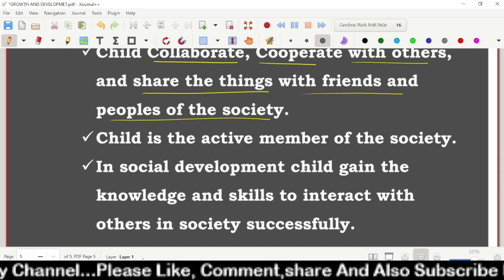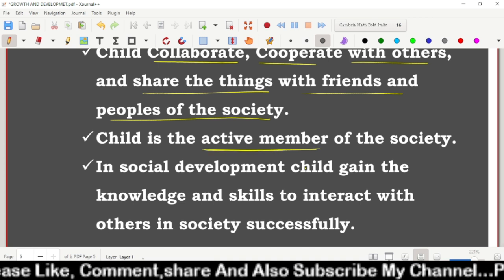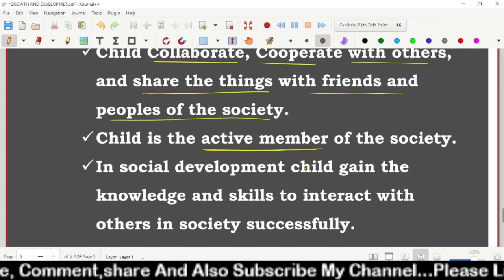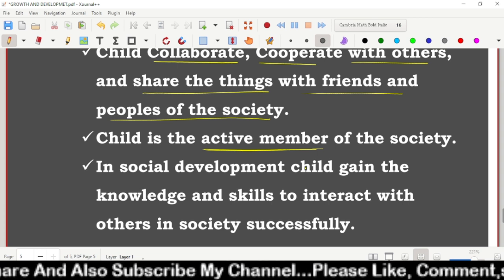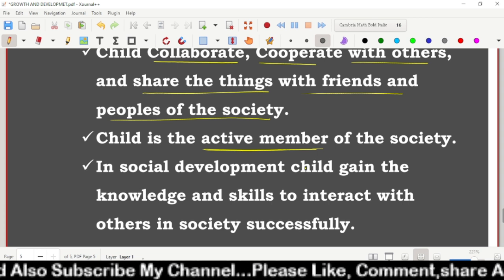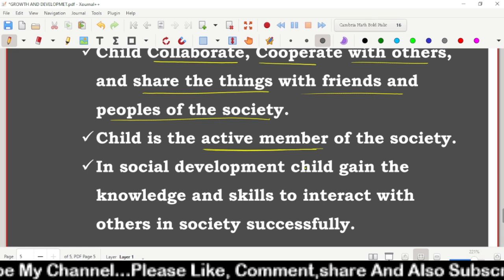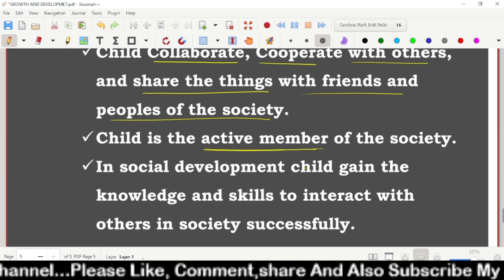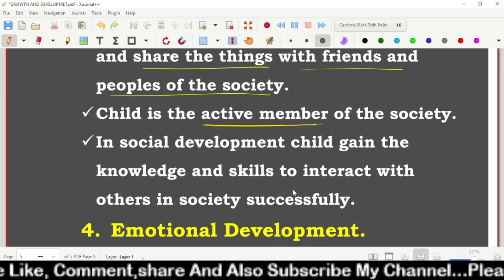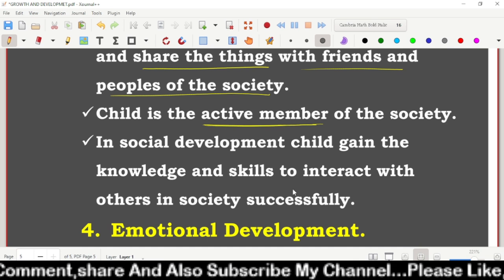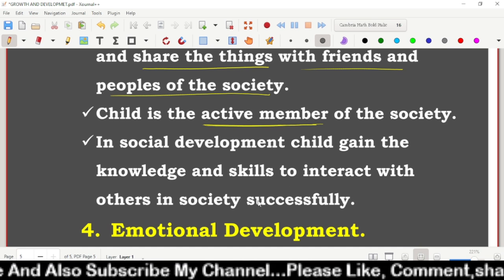See here, in social development, the child will become what? Active member. He wants to become a good child in the society. For that, he will actively participate in whatever activity or opportunity comes in the society. So it is called what? The child is an active member of the society. It comes under the what? Social development. In social development, the child gains the knowledge and skills to interact with others in the society successfully.